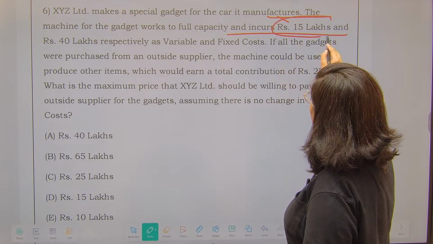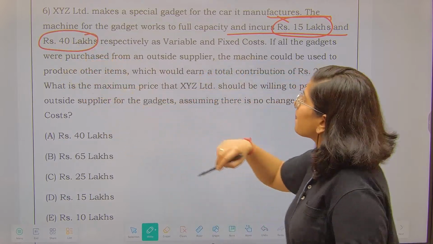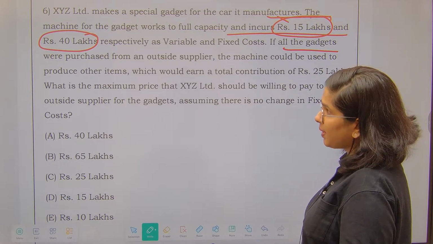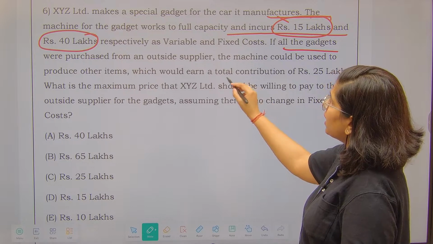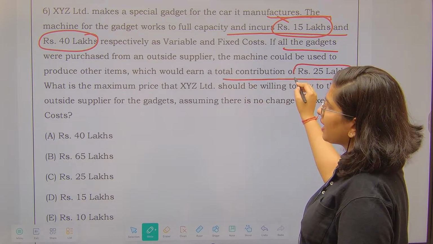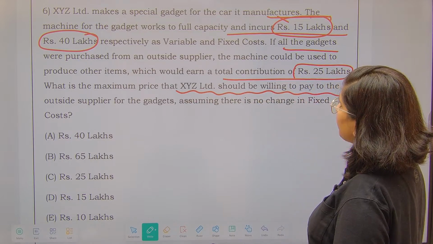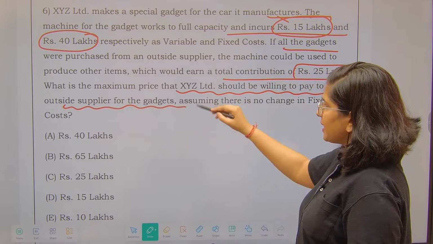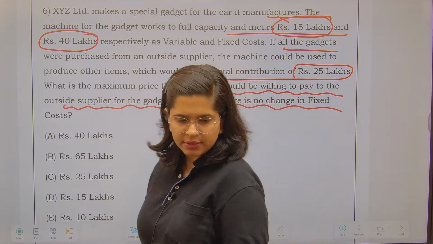This is my variable cost and this is the fixed cost. If all the gadgets were purchased from an outside supplier, the machine could be used to produce other items which would earn a total contribution of 25 lakhs. So what is the maximum price that XYZ Limited will be willing to pay the outside supplier for the gadgets, assuming that there is no change in the fixed cost?